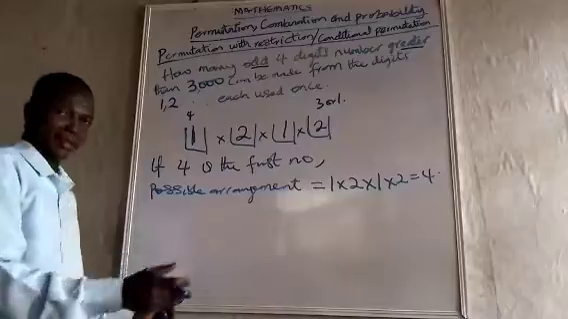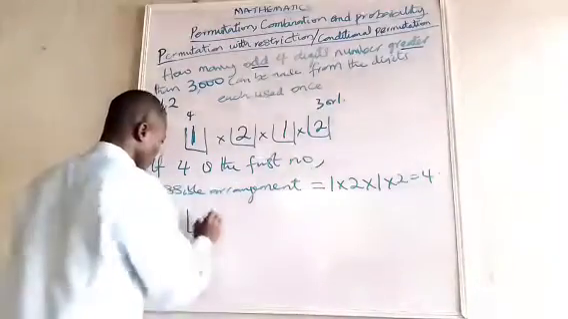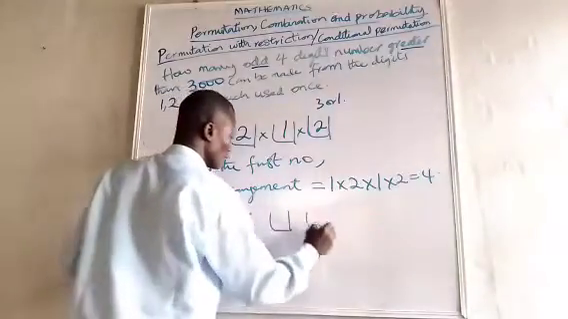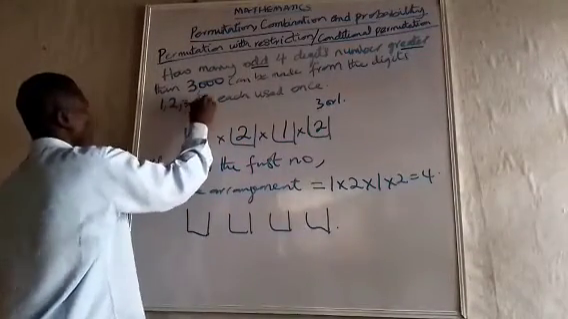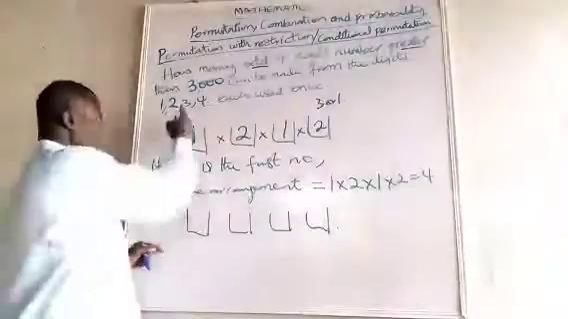Now let's look at it. When 3 is now the first number, here we have 1, 2, 3, 4. When 3 is the first number, that is here we have 1.